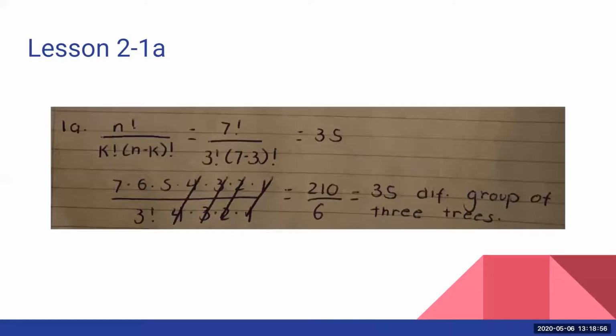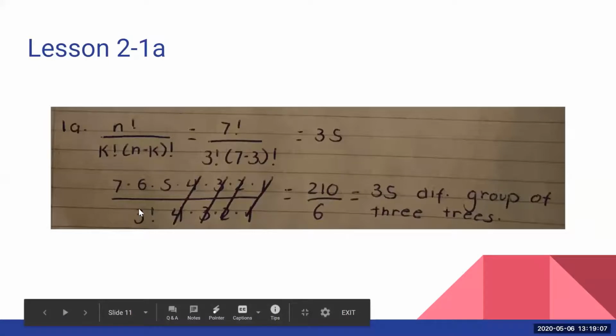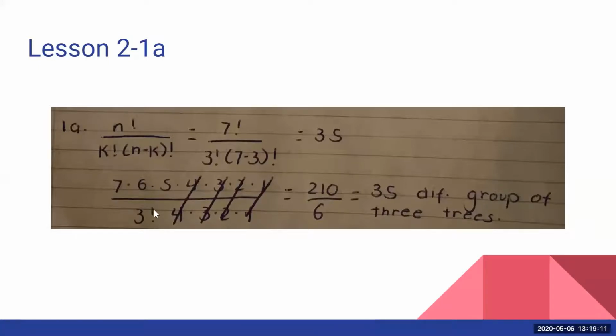So if you haven't seen the video about the committee where we're talking about combinations, please go back and check that out because it details a little more why we're dividing by this 3 factorial. Okay, and again, we're just compensating for all the different orders of the same group. And so since this question really specifically asks for different groupings, we can go ahead and go with combinations and conclude that we've got 35 different groupings of 3 different trees.